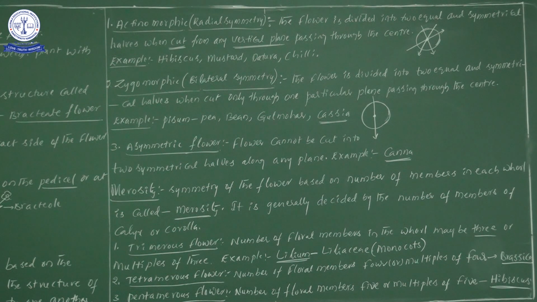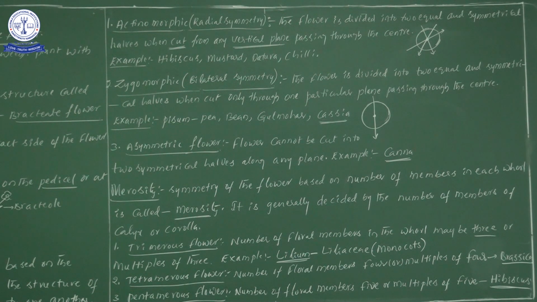Actinomorphic means through any one plane through the center, the flower can be divided into 2 equal halves, isn't it?